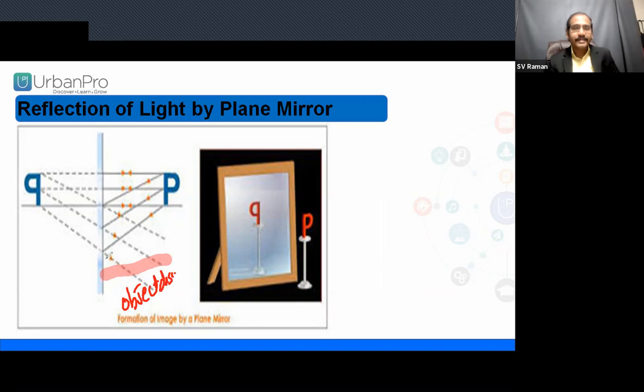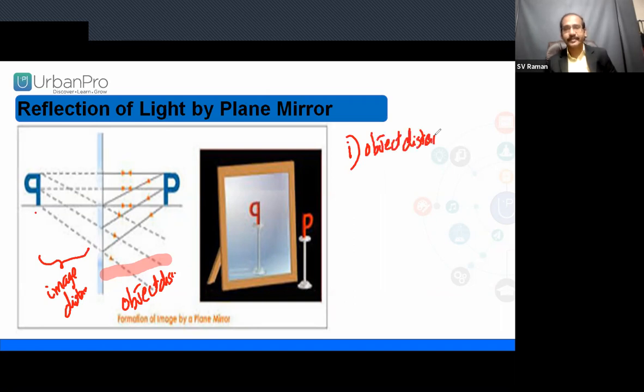Now this is the plane mirror, and inside it the image is formed. The distance from the plane mirror to where the image is formed is the image distance. In the reflection of a plane mirror, the first property is: object distance is equal to image distance.